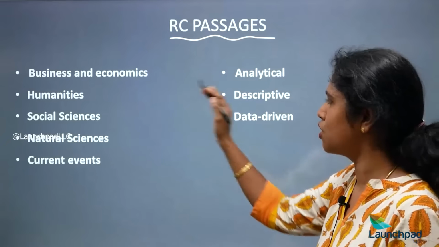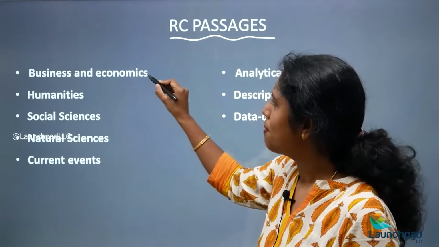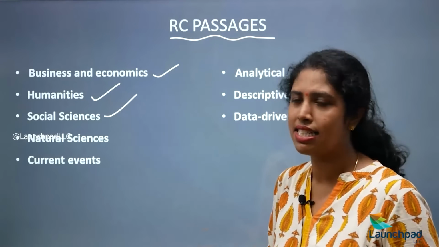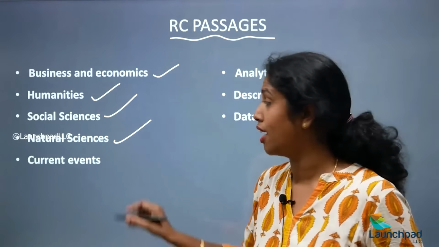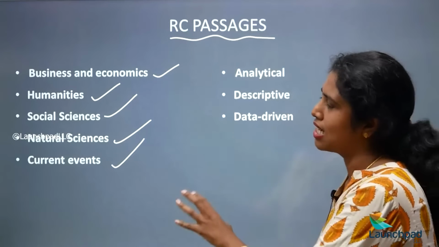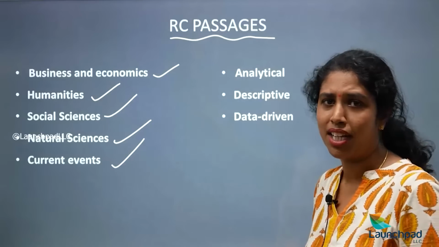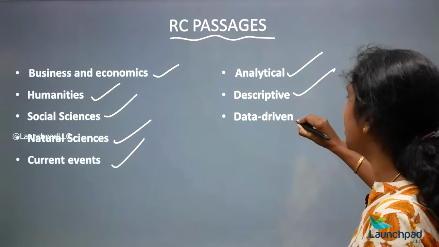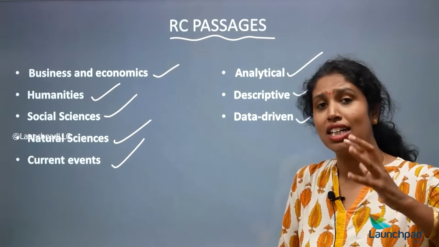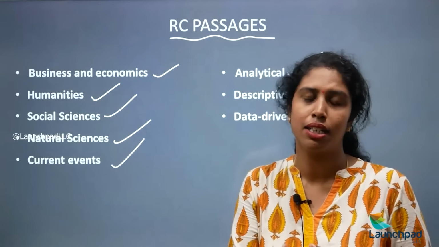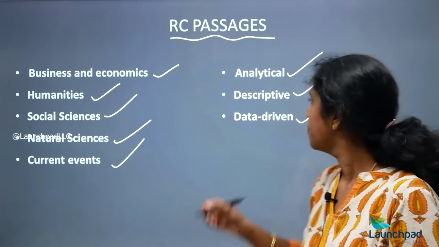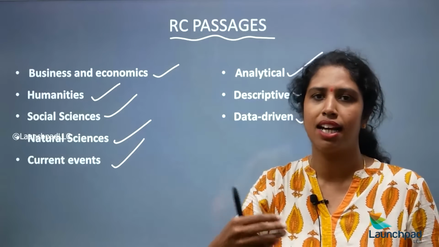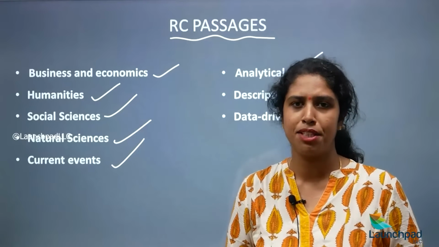So here I have given you different kinds of passages. First is business and economics, the second is humanities, third social sciences, natural sciences and current events. These are the most repeated topics. And how will your passages be? They will be mostly analytical, descriptive and data driven. Analytical: you have to understand the topic and answer it. There might be a lot of open-ended questions. Descriptive is based on the passage: from the passage you have to describe and answer.